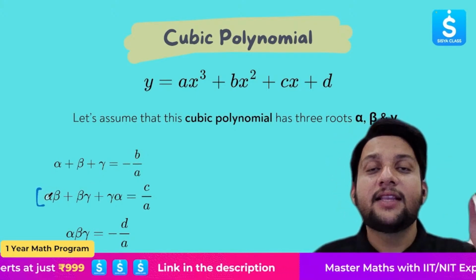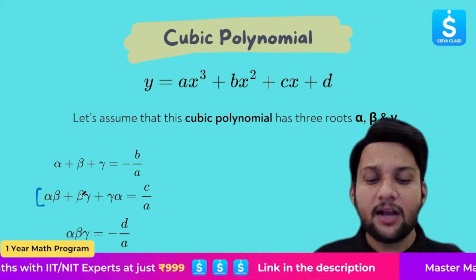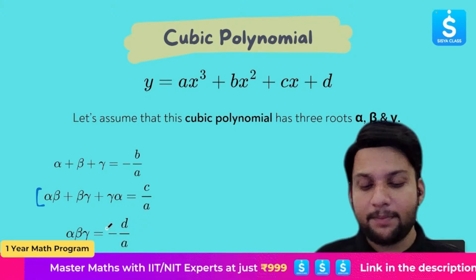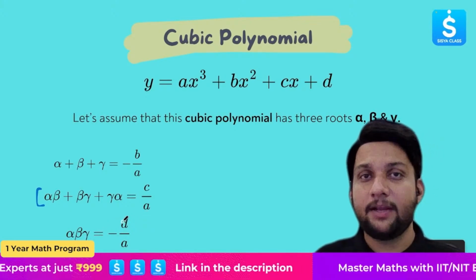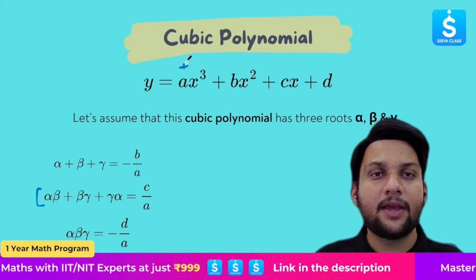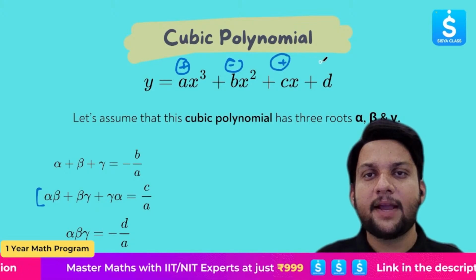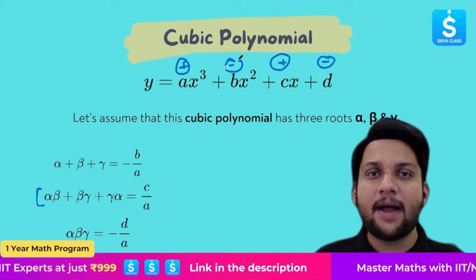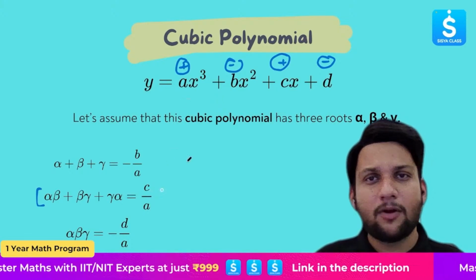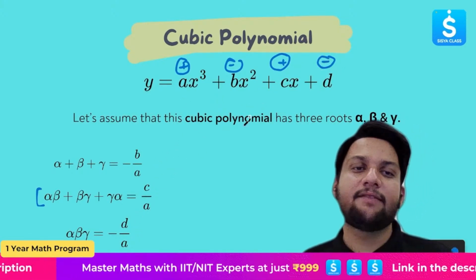How will I read this? The sum of roots taken two at a time, that is alpha beta plus beta gamma plus gamma alpha, will be given by c by a, and alpha beta gamma, simply the product of the roots, will be given by minus d by a. I'll tell you a very easy trick to remember this. Start from here: plus, minus, plus, and minus. That means if it is b by a, b will become minus, so minus b by a. C by a, again a positive is there, again c, and d is there, so d by a, but in this case minus sign will come.